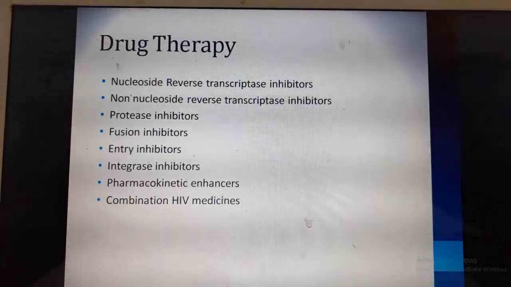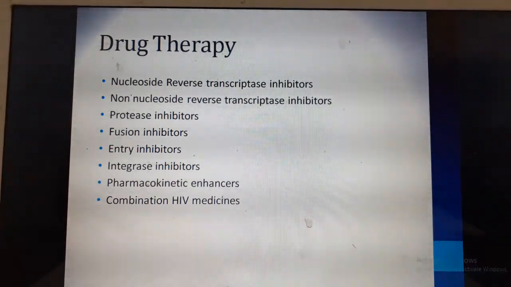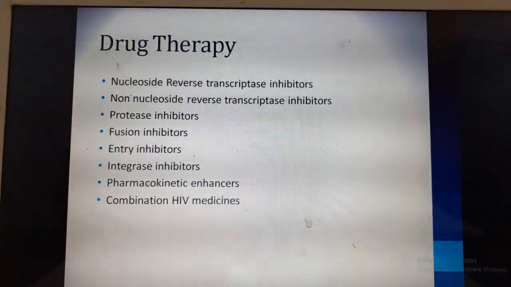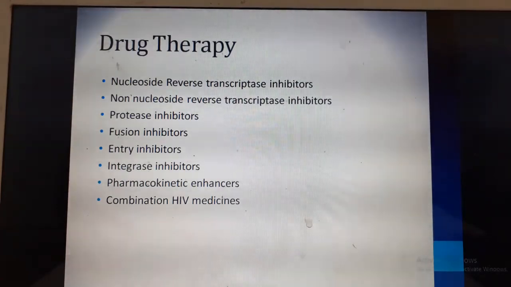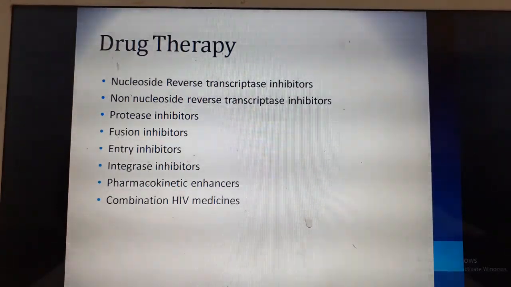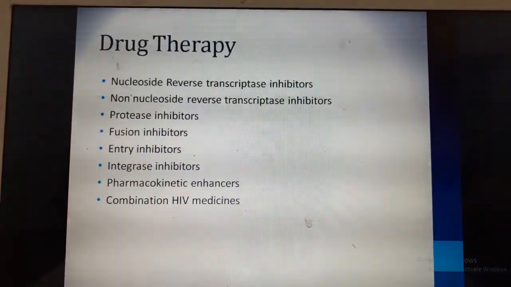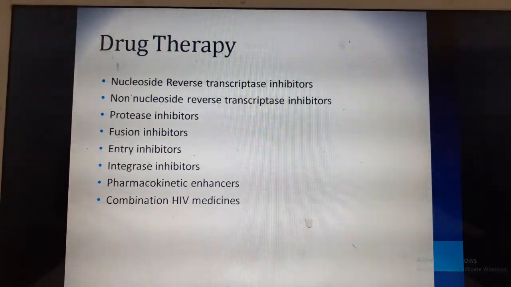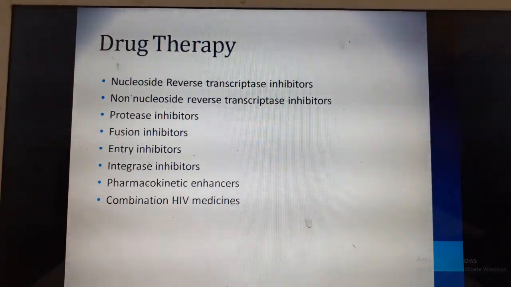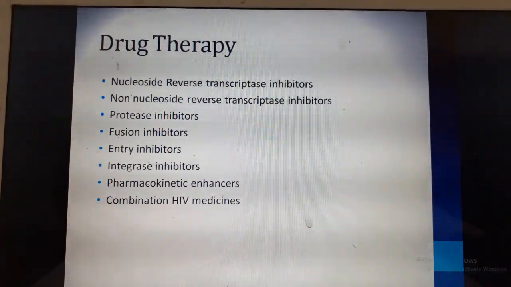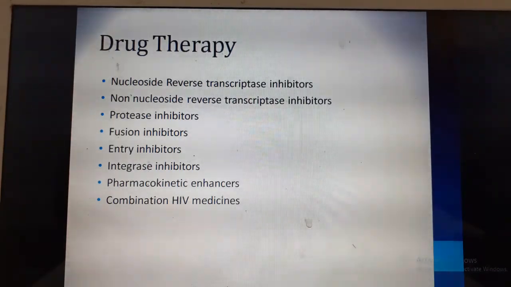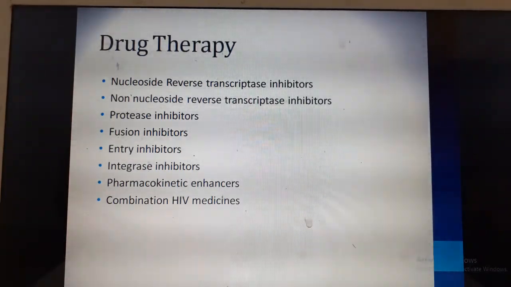Drug therapy is mainly through nucleoside reverse transcriptase inhibitors and non-nucleoside reverse transcriptase inhibitors. There are a lot of others like protease and fusion inhibitors, but the common drugs we usually give are zidovudine, which is a very good drug, lamivudine, and nevirapine. Nevirapine is also a very good drug that is effectively used in children with HIV.